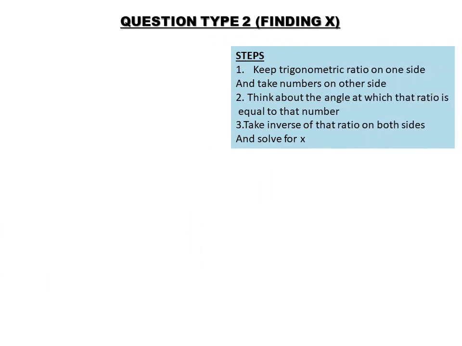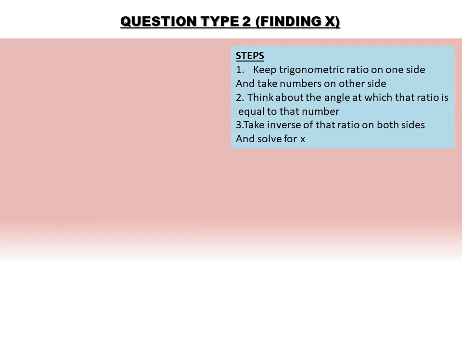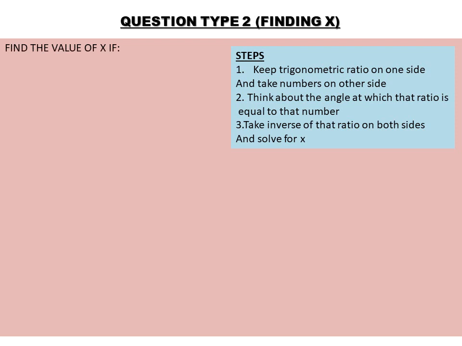Now our type 2 questions. Here also I have written some steps. If you remember the steps, it will be easy for you to solve it. Right? This question is very simple. We just have to find the value of x. Your expression is given: 2 sine 3x is equal to root 3. What you need to do, first step, is keep the trigonometric ratio on one side and take the numbers on the other side. This is the first step.